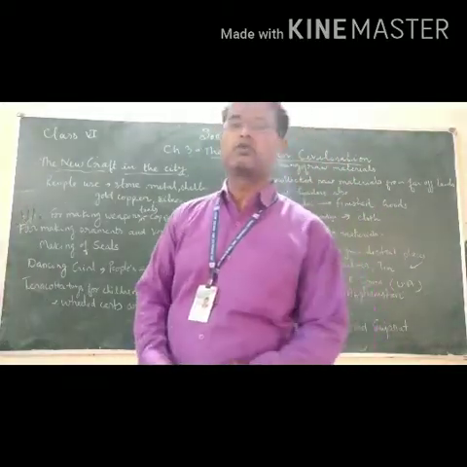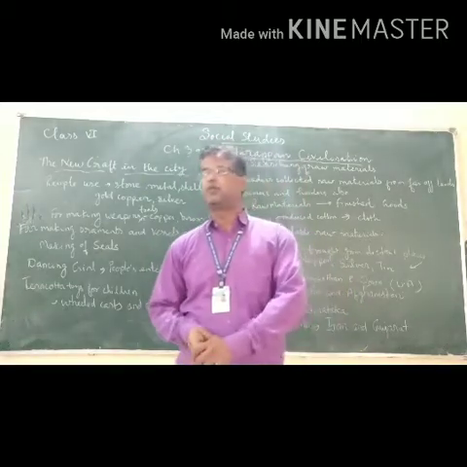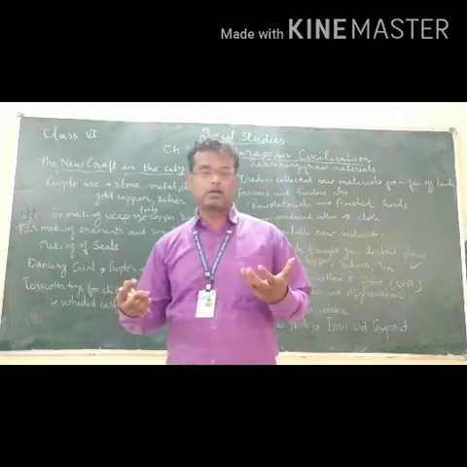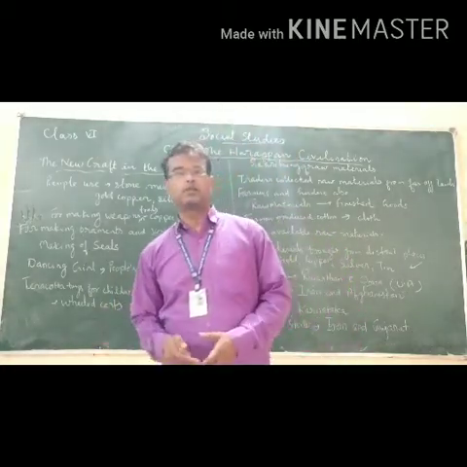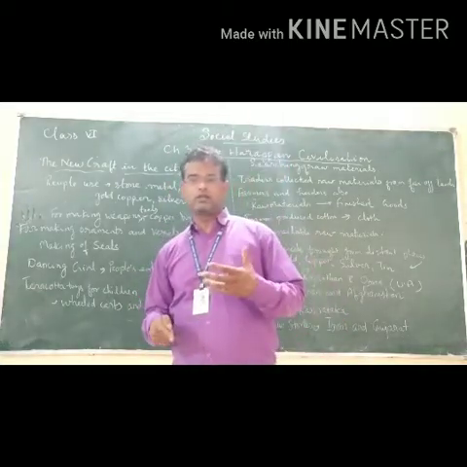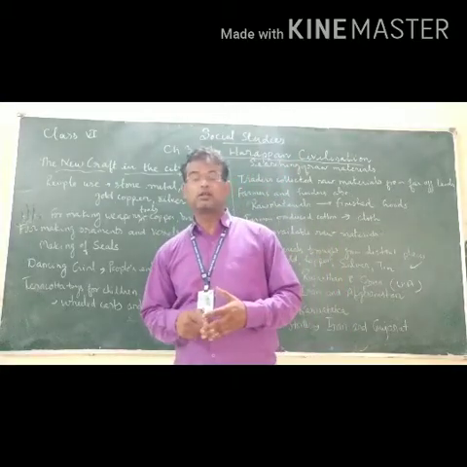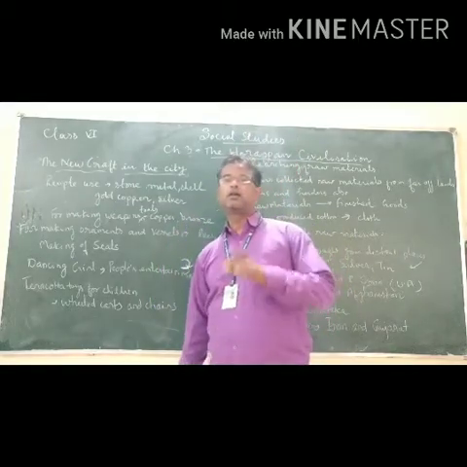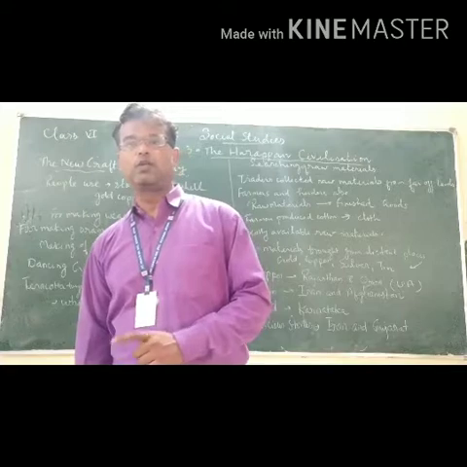Now let us talk about the food. What type of food was used by the people during the Harappan civilization? People during the Harappan civilization used to grow different types of crops. For example, they used to grow cotton. Of course, they also used to grow wheat, barley, peas, mustard, and linseed. These were some of the crops grown by the Harappan people. Rice was also cultivated during the Harappan period.